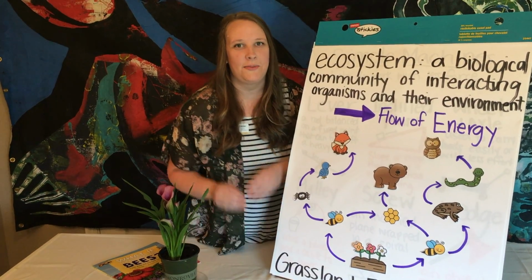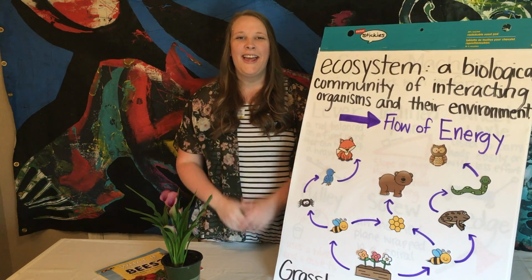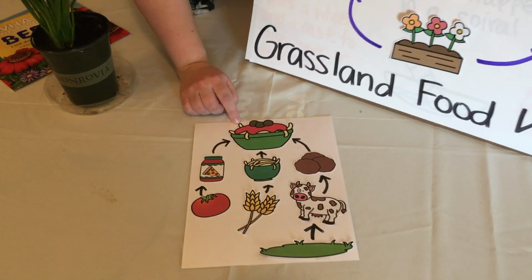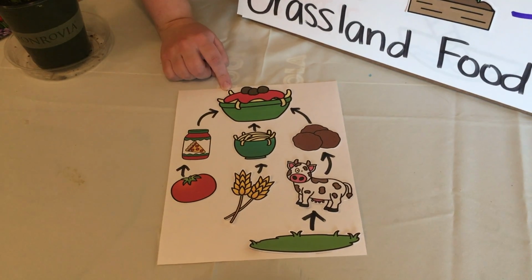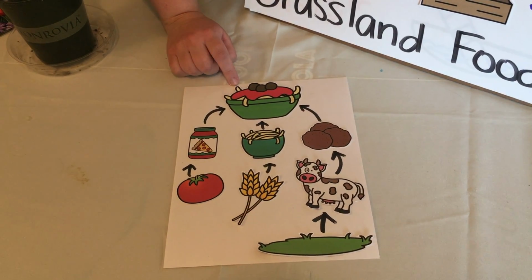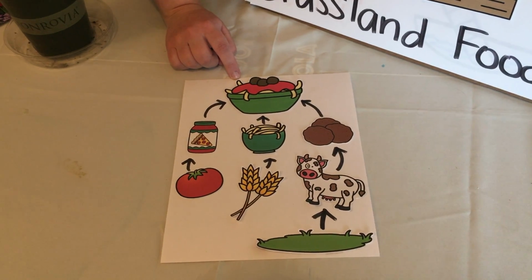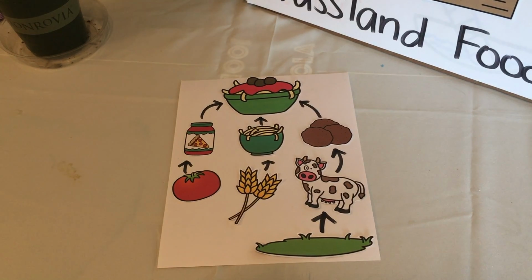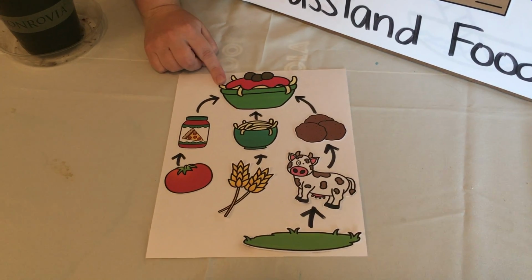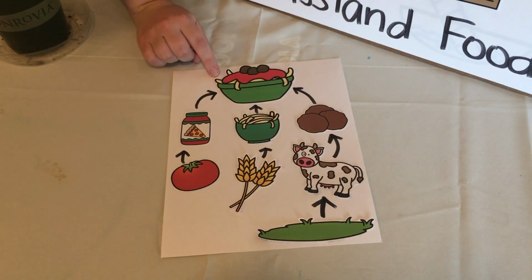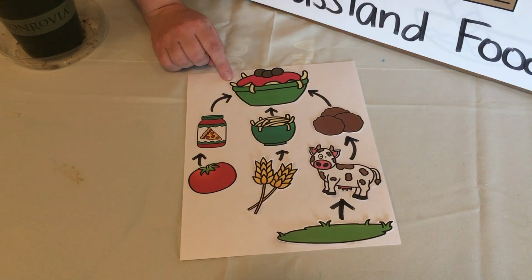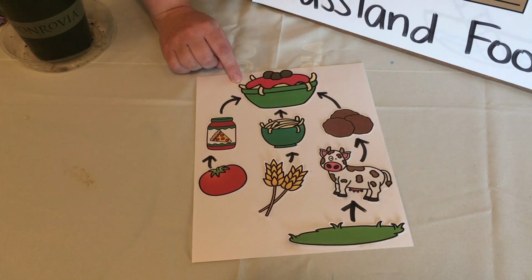Your challenge this week is a really fun one. You are going to think about your favorite food to eat. I've chosen spaghetti and meatballs. I love to eat spaghetti and meatballs. How does spaghetti and meatballs come from flowers? Well, it probably doesn't directly, but if I web it out just like we used our grassland web, I can show how all of the food that I'm eating comes from plants when we're thinking about energy.